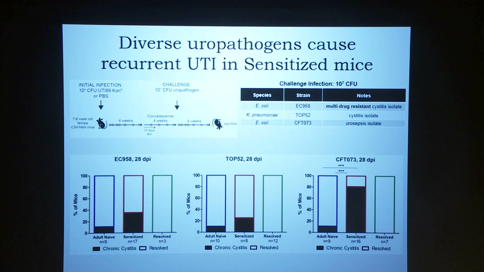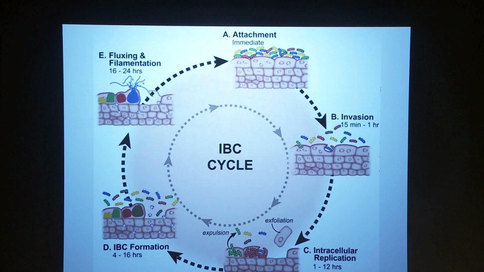Now, I just want to point out, sensitized mice aren't susceptible to everything. They're not susceptible to gut commensal bacteria or to certain gram-positive uropathogens that I have tested. But they are broadly susceptible to diverse gram-negative uropathogens. So why might that be?